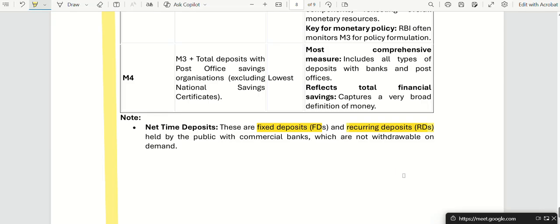Net time meaning you get this fixed deposit and recurring deposit after a certain period of time, right? You don't get it immediately. It is not withdrawable on demand. You cannot say to a bank, I want to break my fixed deposit, but the bank will say, sir, you have invested for 15 years, you cannot break it now, only after 15 years you'll get this, right? So that is net time deposit.